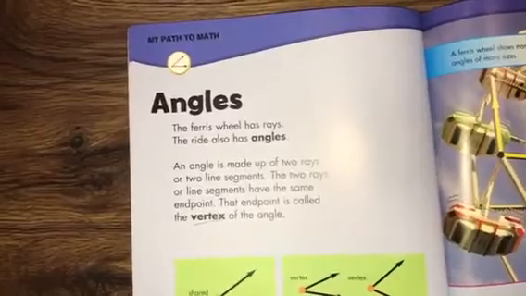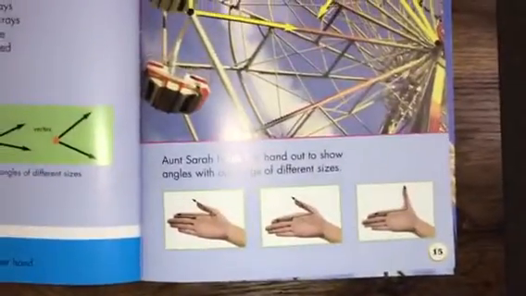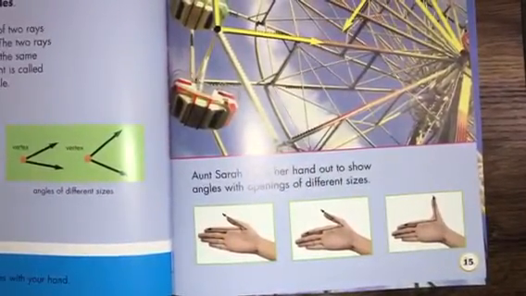Angles of different sizes. This down here is kind of interesting as a way to help you remember, especially when you go on your angle scavenger hunt. Aunt Sarah holds her hand out to show angles with openings of different sizes. So this one would be really small. When it's straight up and down, it's making that right angle or 90 degrees. And they're showing you different types of angles here.